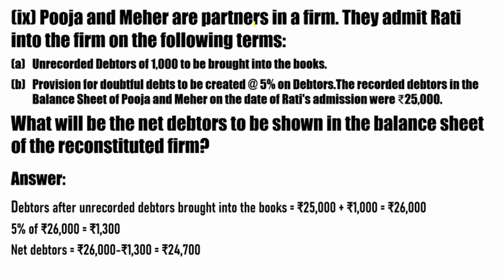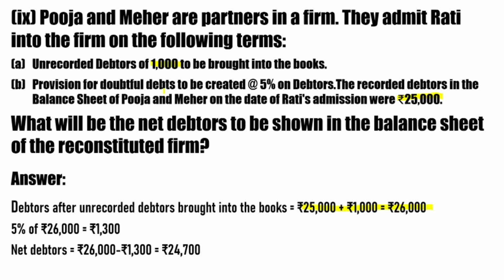सो यहाँ पर एक 1000 रुपीज के unrecorded debtors है. Then there is second point that states provision for doubtful debts to be created at the rate 5% on debtors. The recorded debtors in the balance sheet of Pooja and Meher on the date of Rati's admission were रुपीज 25,000. सिंपल है, यहाँ पर हमें सबसे पहले डेटर्स को कैलकुलेट करना होगा. सो पहले हमारे पास डेटर्स हैं 25,000 के एंड 1000 रुपीज के डेटर्स जो है हमारे पास वो अनरिकॉर्डेड है. सो डेटर्स का अमाउंट क्या होगा? 25,000 प्लस 1000, दैट इज 26,000.